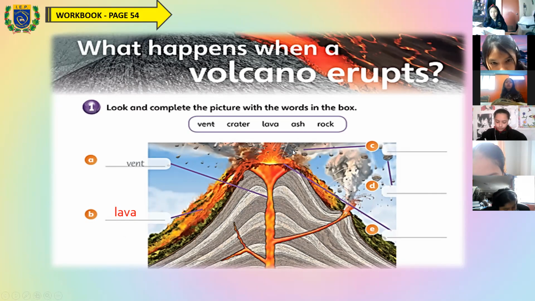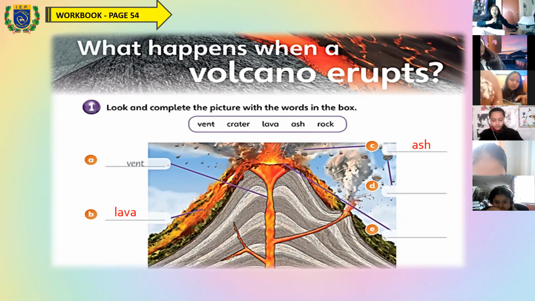Okay, this part of the volcano, when a volcano erupts, we can see this part. What is this in the letter C? Rock. It's color gray. Ash, very good, ash. Okay. Do you know what ash is in Spanish? Cenizas. Ah, yeah, okay, right. In English, ash, okay? Excellent, very good. And now let's continue with the letter D.